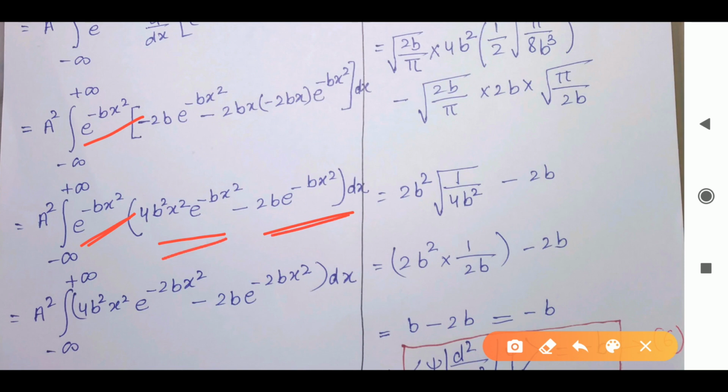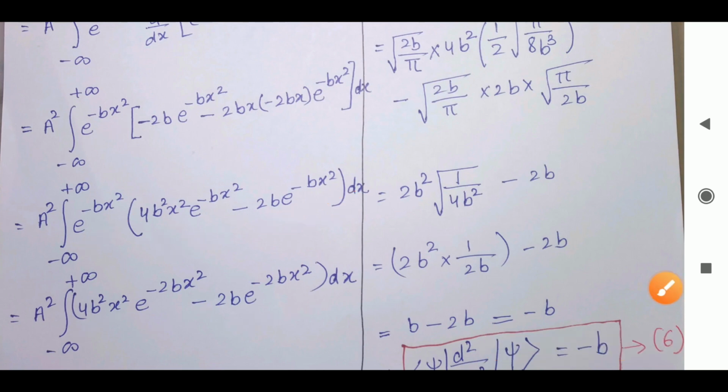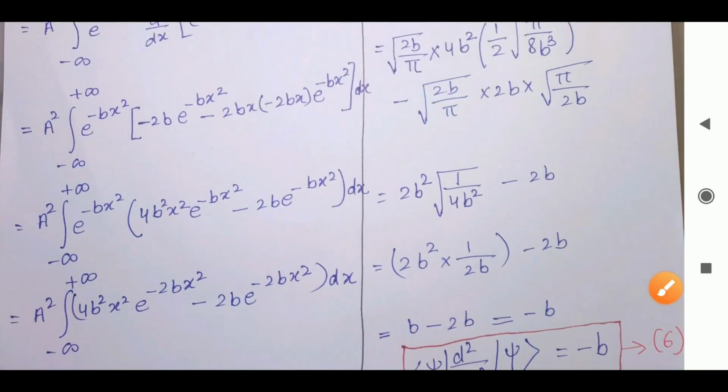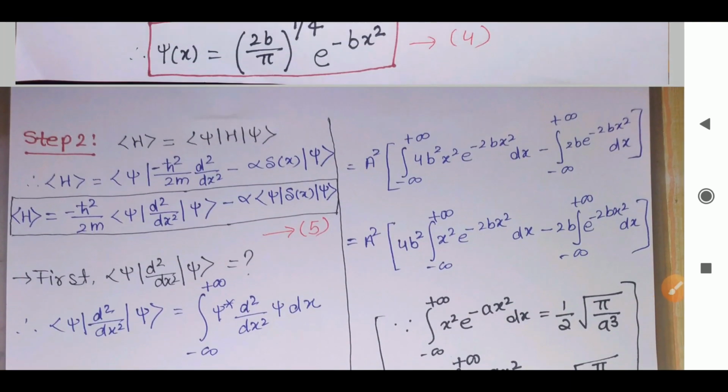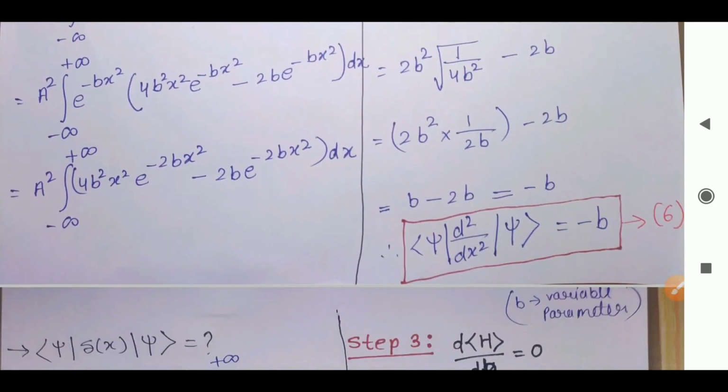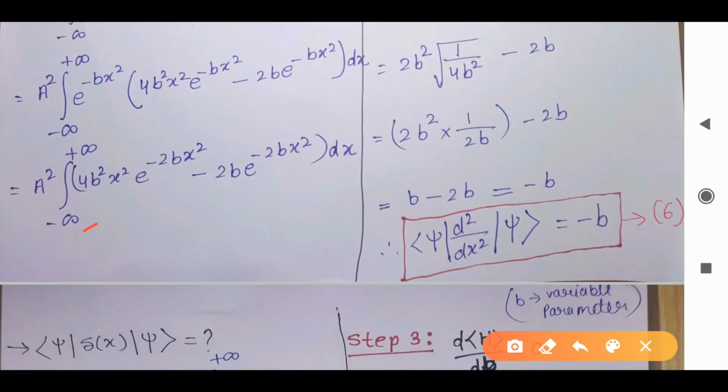After multiplying, 4b square x square as it is, multiplied with this gives e raised to minus 2bx square. Similarly minus 2b as it is, if we multiply e raised to minus bx square with e raised to minus bx square, we will get e raised to minus 2bx square. Clear? Now we can split this integration into two terms, one with this term, the other with this term.